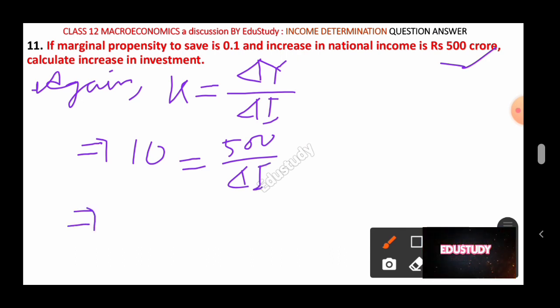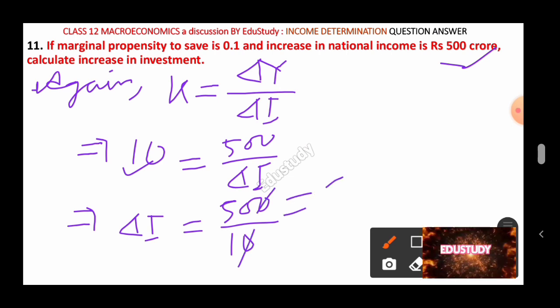If you do the simplification, you will find del I equal to 500 divided by 10. The 0 can be cancelled, you will find 50. That means del I equals 50 crore. So you can write increase in investment equal to rupees 50 crore. This is your answer.